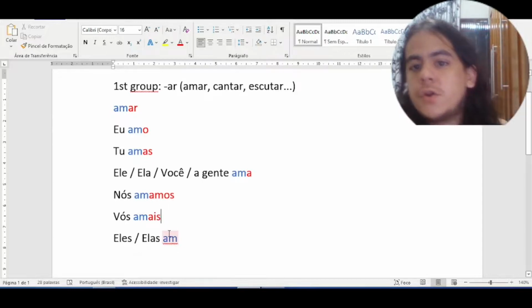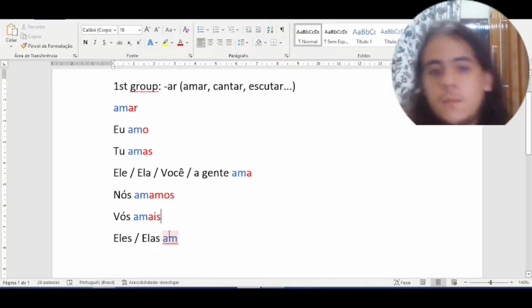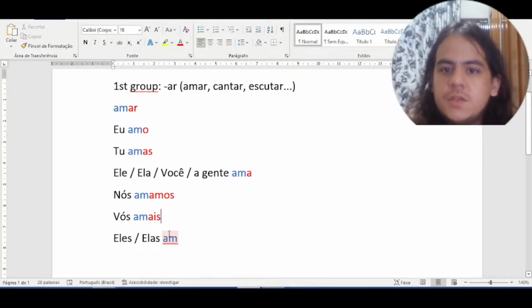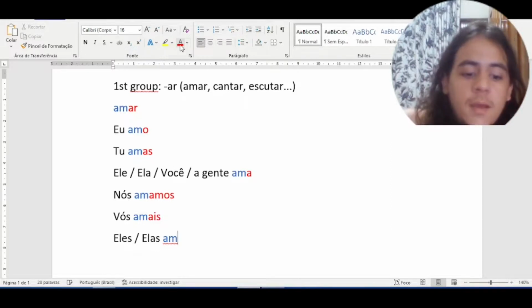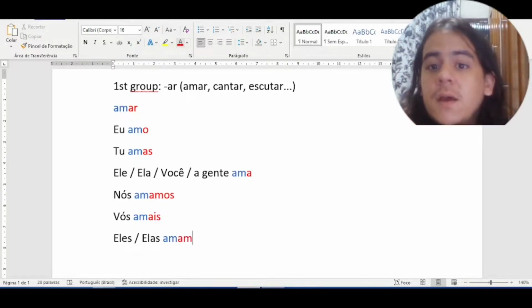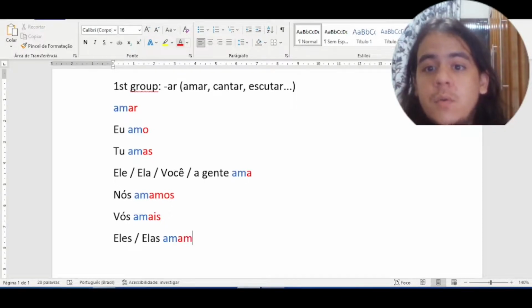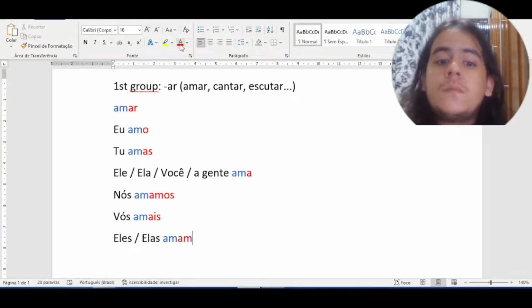And the third person plural, they. In Portuguese, eles, elas. The termination will be am, and we say amam. Eles amam, elas amam. They love. Eles for men, elas for women.